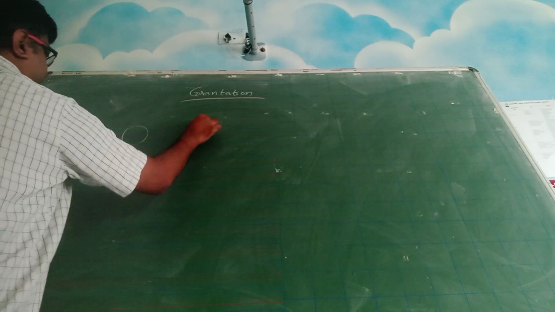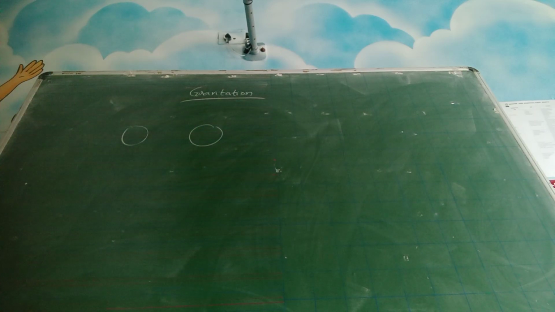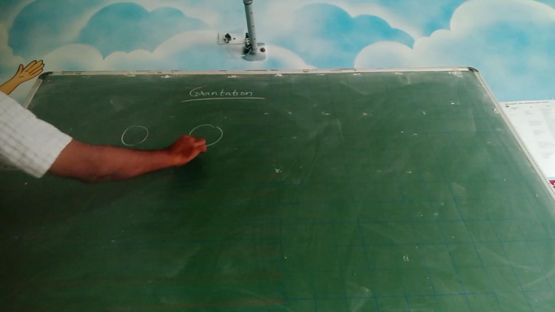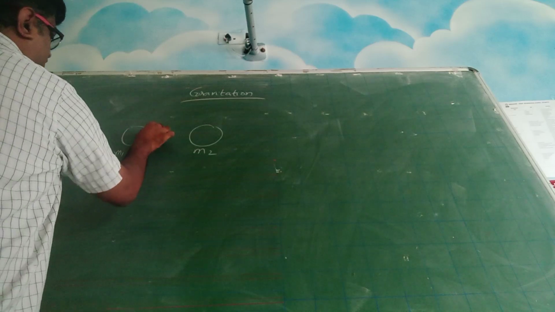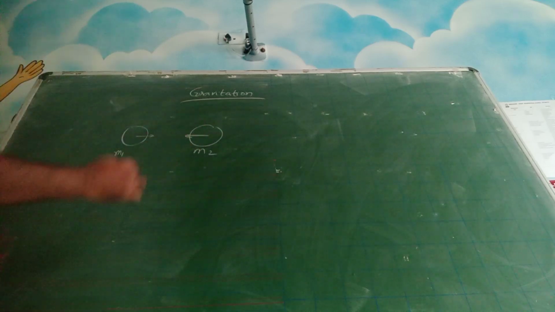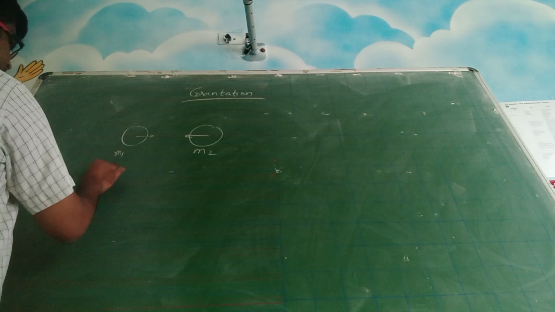Now it is like this. Suppose there are two masses, M1 and M2. They will be experiencing a mutual force of attraction between them. That type of force is called a gravitational force.